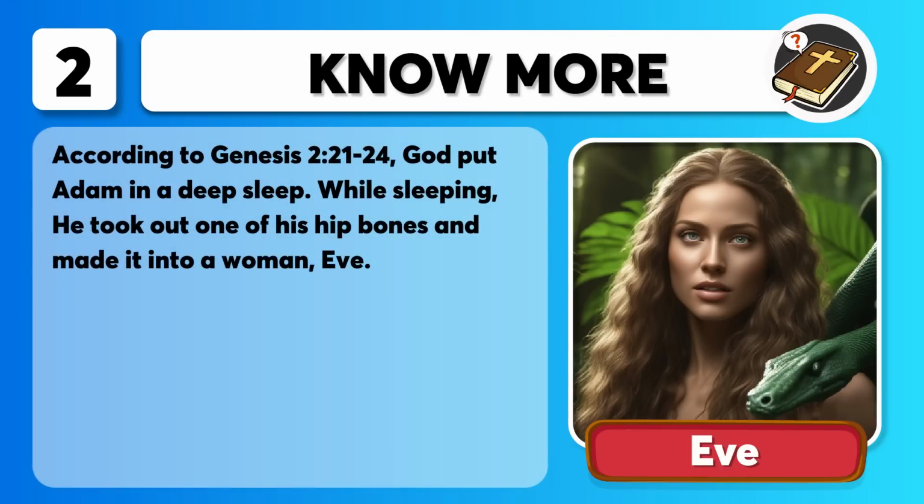That was Eve. According to Genesis chapter 2, verses 21 to 24, God put Adam in a deep sleep. While sleeping, he took out one of his hip bones and made it into a woman, Eve.